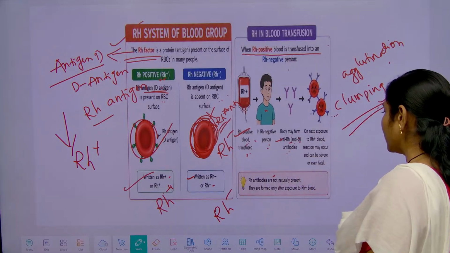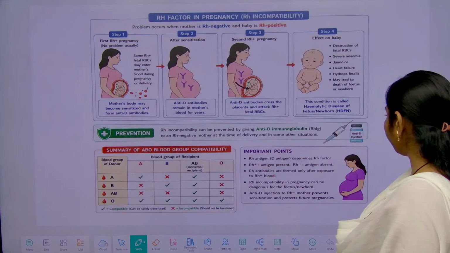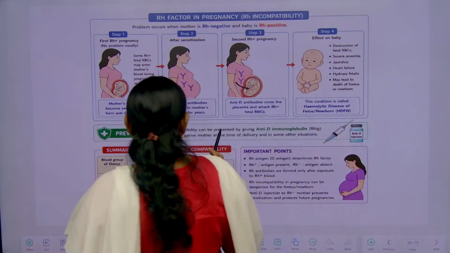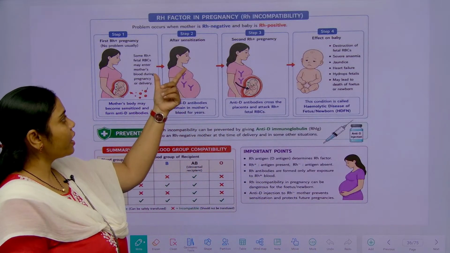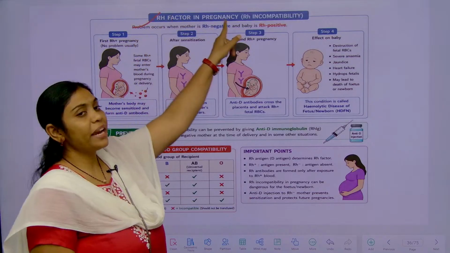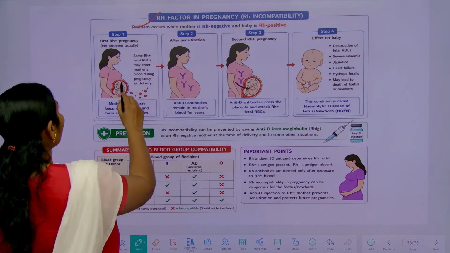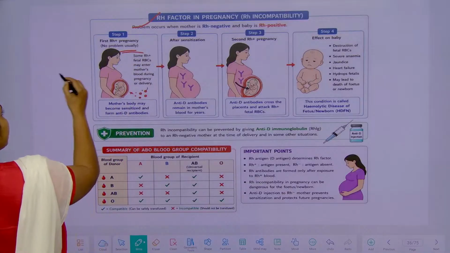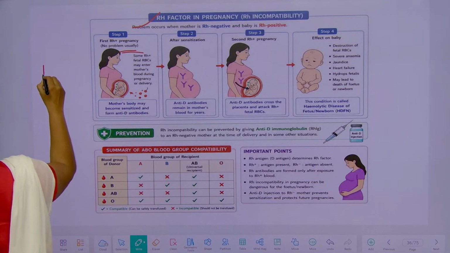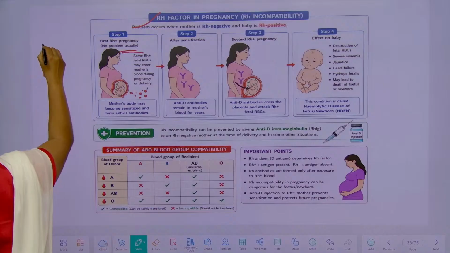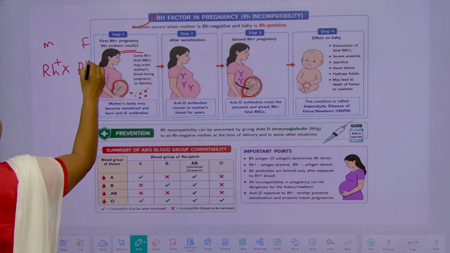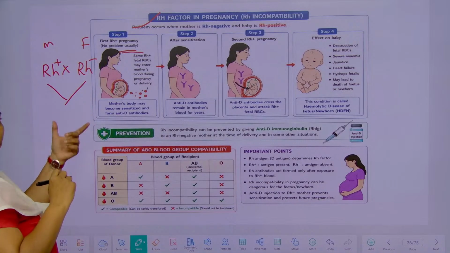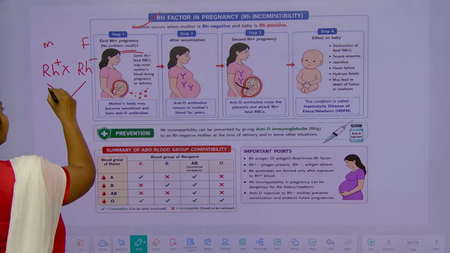Is this clear, students? Yes. So, that factor is affecting whom? Here we can see the Rh incompatibility in pregnant ladies. Here the mother is Rh positive, and the father is Rh negative.